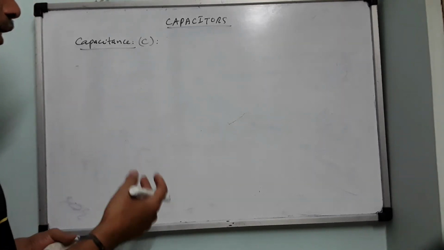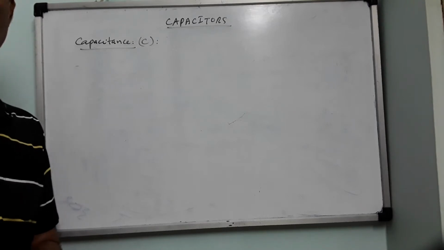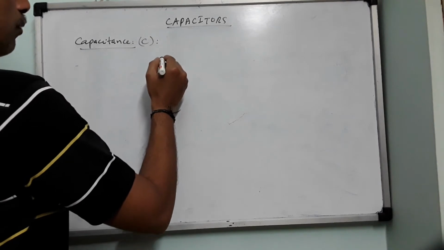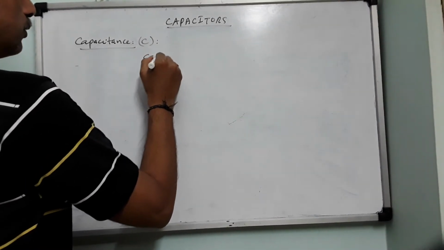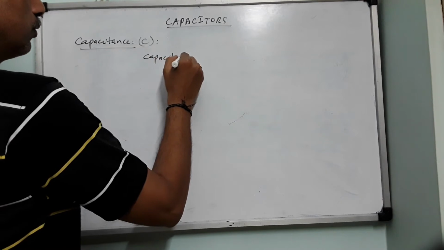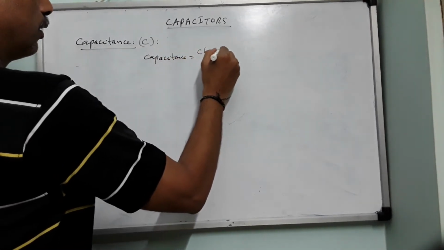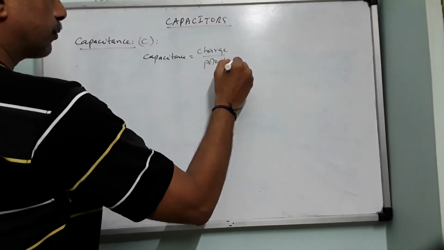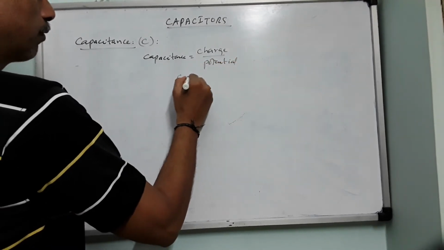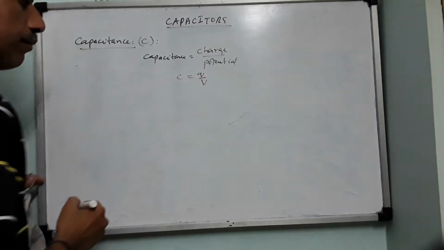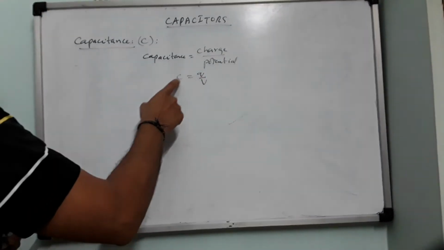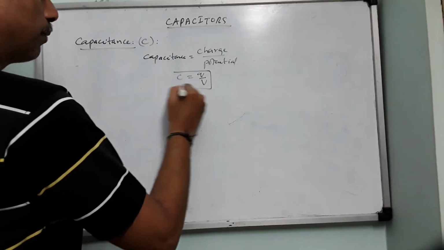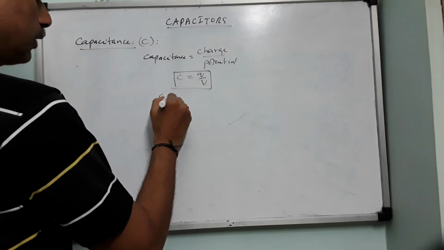That is why we take the help of the charge and potential of the capacitor. The ratio between charge and potential is known as capacitance. So capacitance equals the charge of the capacitor divided by the potential on it. In symbols, C equals Q by V. C is the capacitance, Q is the charge, V is the potential. So this is the mathematical expression.